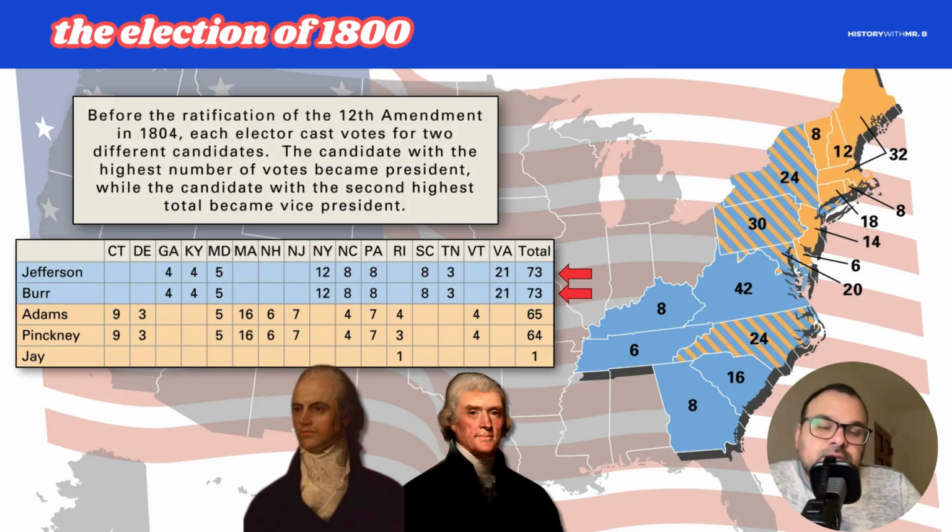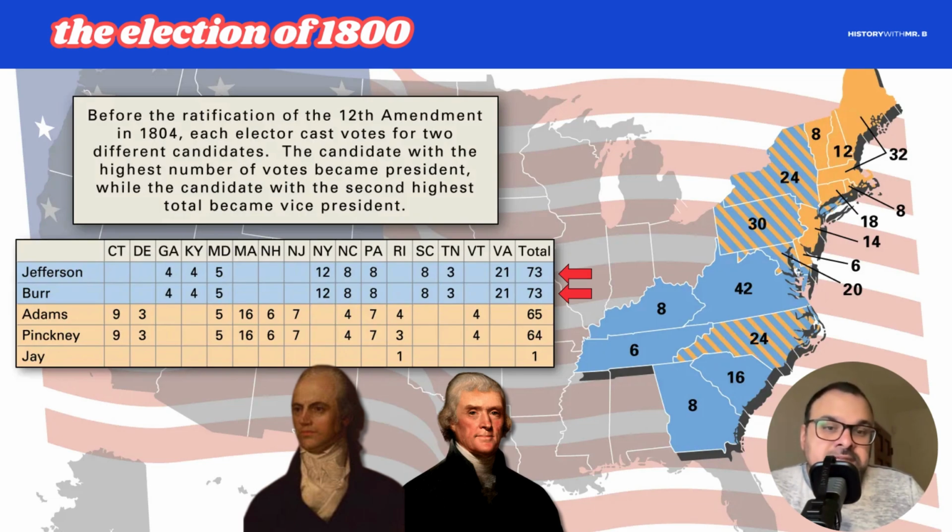And again, before we get the 12th Amendment in 1804, each elector, which we've talked about with the Electoral College, where people are not in theory voting for the president, they're voting for a set of electors who will represent their state to the Electoral College, casts votes for different candidates. Before the 12th Amendment, which is where we see presidents running with their running mate, in 1800, it was still the case that the highest number of votes went to the president and the second highest became vice president.